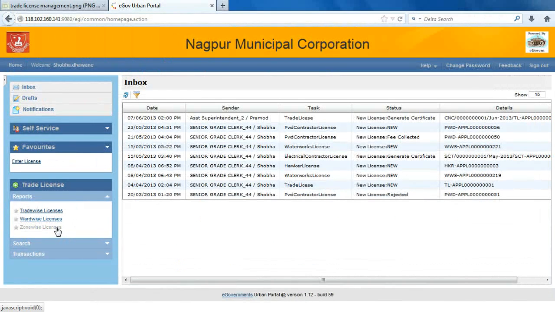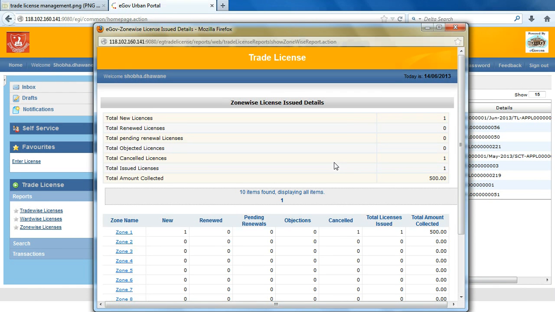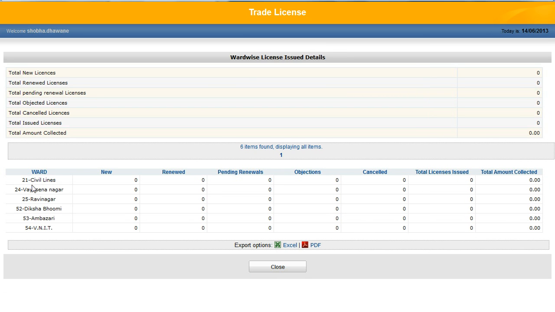Now I'll click on zone wise license. Here each zone wise license details are shown. Zone 1 how many licenses, zone 2 total amount collected, total new licenses. All these details are shown in zone wise license. If I click on a particular zone, the ward wise details will be shown. Here we can see the wards under that particular zone. All the reports we can export into Excel and PDF formats.